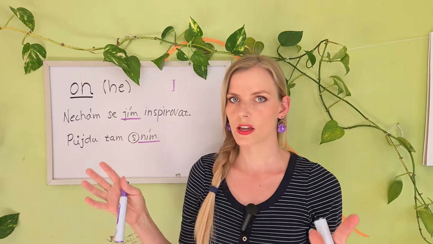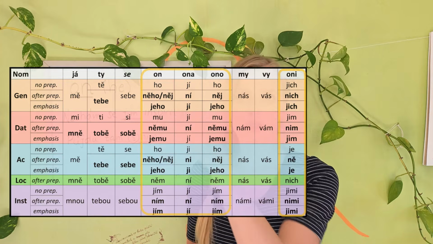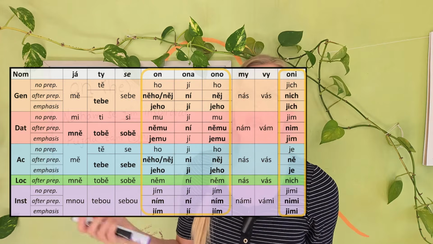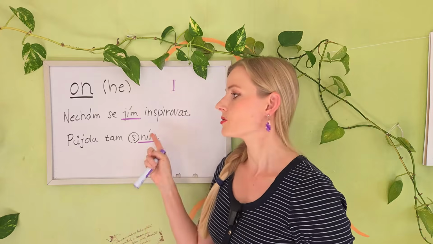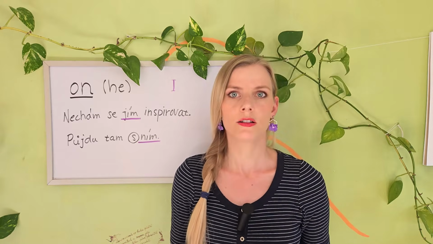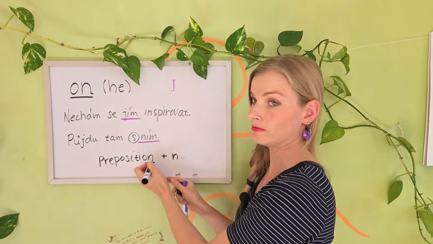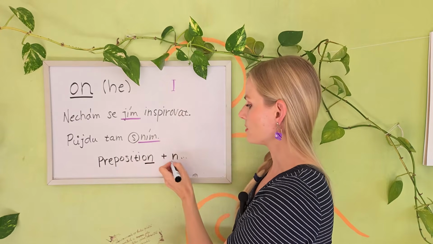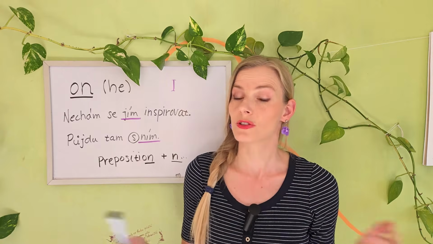When you look at this table, which you can find in my study tables, my ebook, you will see that the third persons are a little bit more messy. They have more options. So remember, the N words are used after a preposition. When there is a preposition right in front of it, the pronoun will start with N when it concerns the third person, singular and plural.